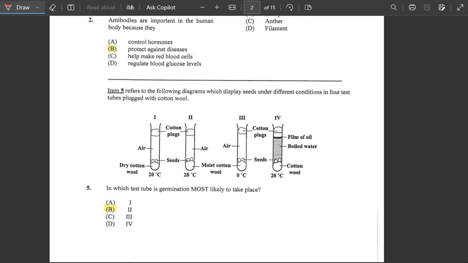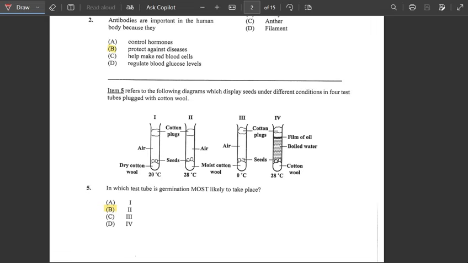Alright, so on test tube number one, here we would see that we had the dry cotton wool at 20 degrees Celsius, and we had the cotton plugs. As you guys could see, that is dry. So for the dry one, germination did not occur in test tube number one.